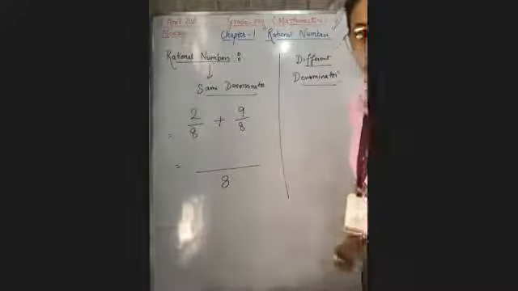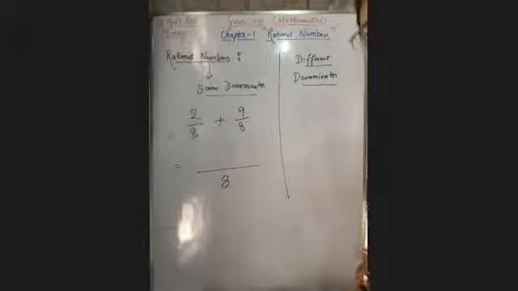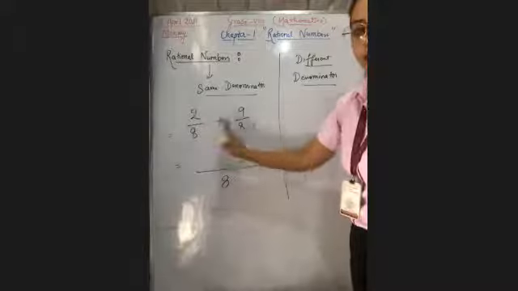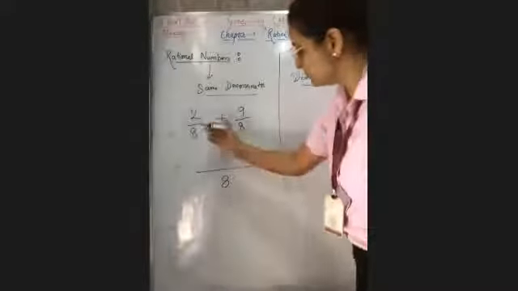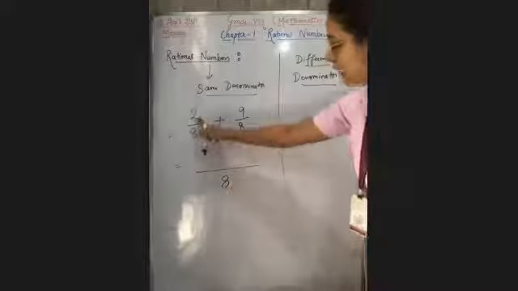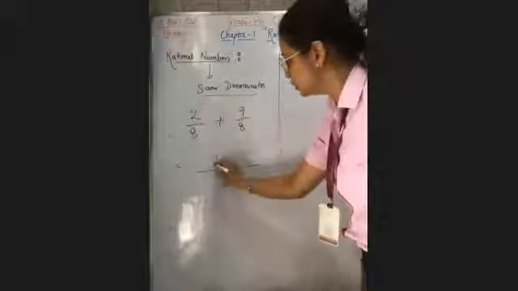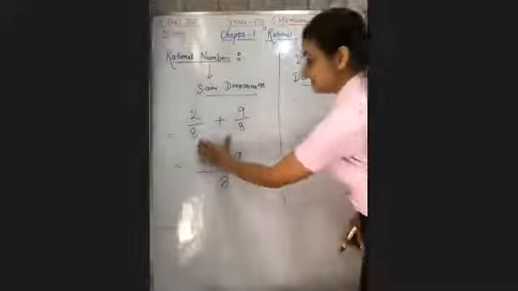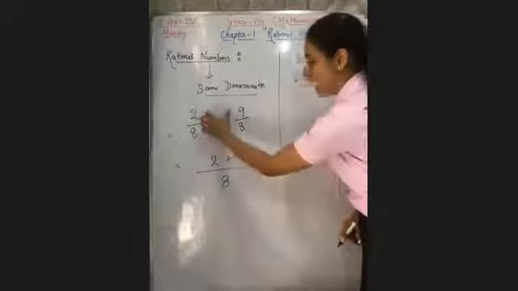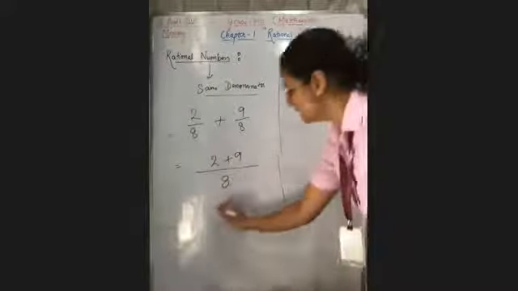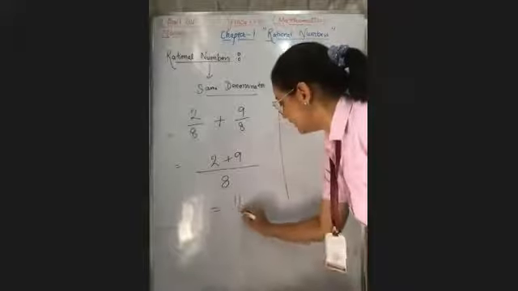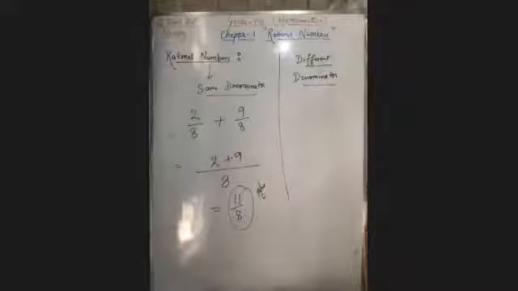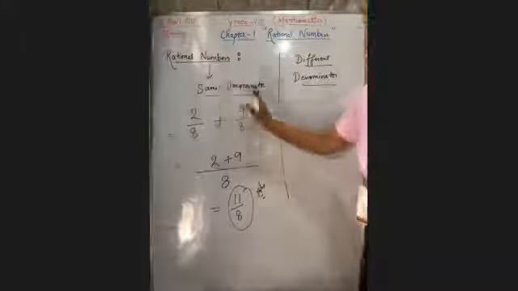Okay. Ankit. The LCM of 8 and 8 will be 8. Now, after writing 8, you have to add the numerators. 2 plus 9 as it is. Write down the denominator one time and then add the numerators. 2 plus 9 is equal to 11 upon 8. That will be your answer. Okay? That is the concept for the same denominator.